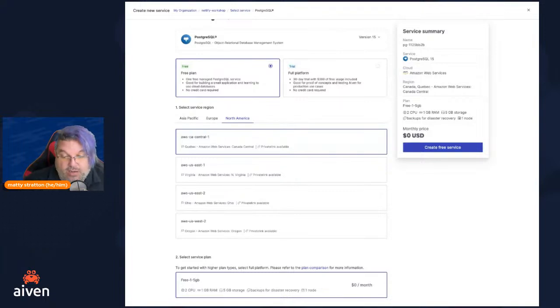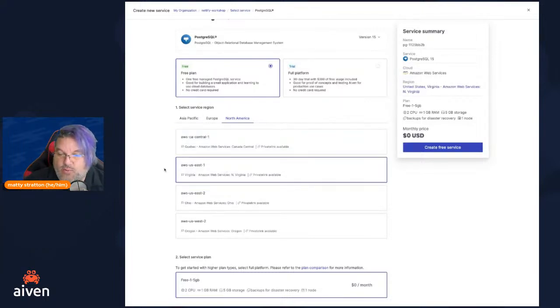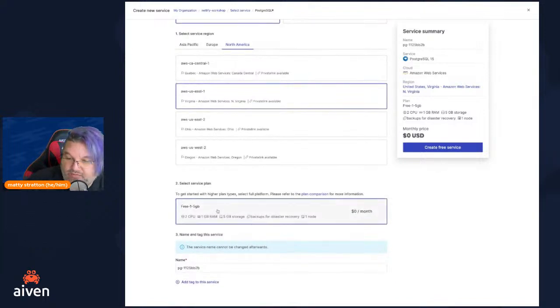It will work if you put it in another region, but we might as well put it into US East 1 where we want it. We're going to use the free tier, and it needs a name. So I like to name things to start, PG for Postgres, and we're going to call it Netlify Workshop, for example. This is our name of that. And then we're going to say, cool, the monthly price is $0. I like that. And we're going to go ahead and create the free service.